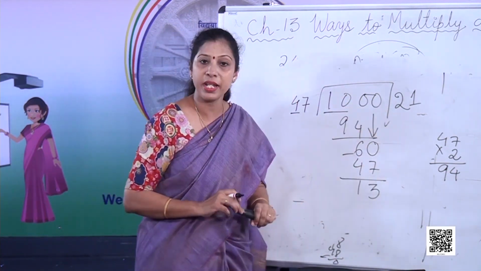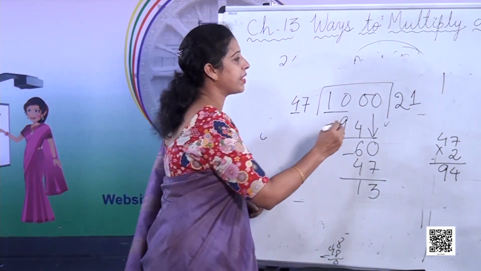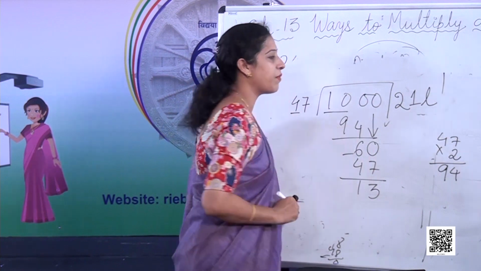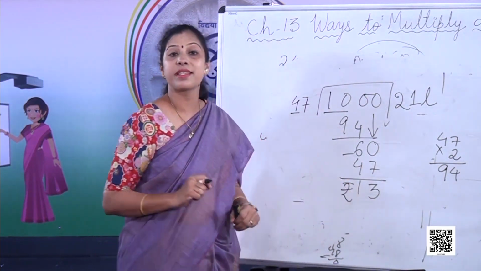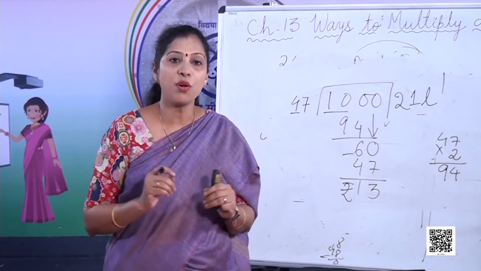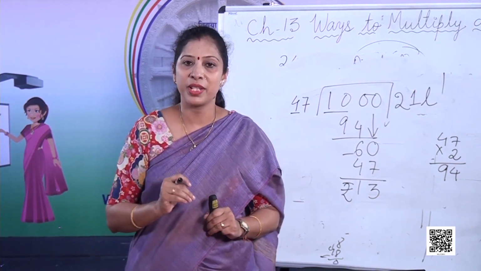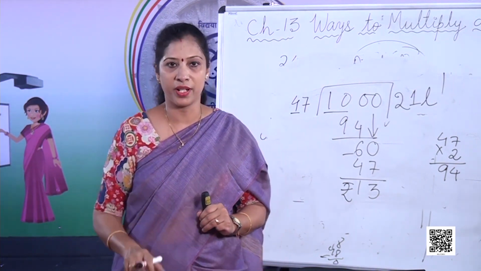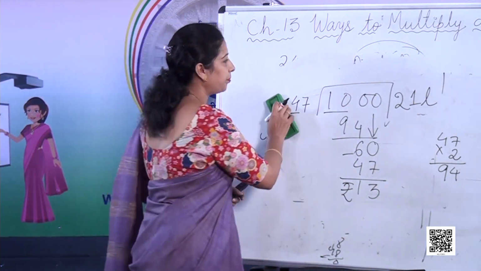Do we have more numbers to bring? No, we do not have more numbers to bring down. Now you can see she could buy 21 liters of petrol, and how much money is left with her still? Rupees 13. Now can you do these things very easily? Yes, because though we don't know the table of 47, still we are able to do it with only the table of 4. Okay, so let's do one more example.